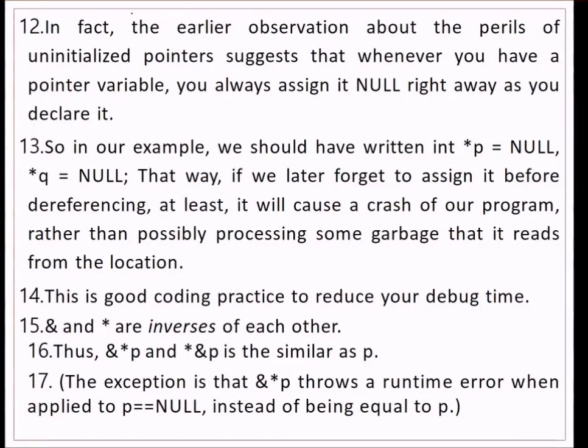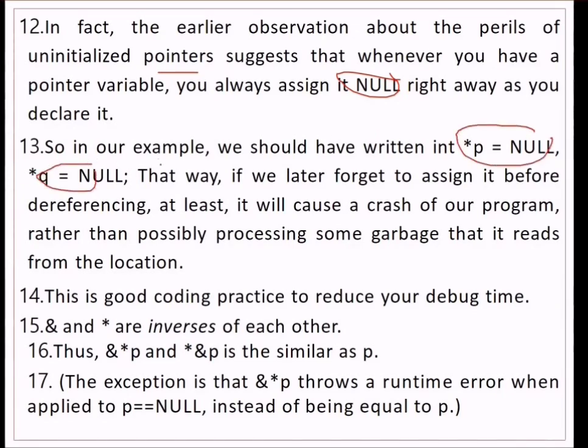The earlier observation about uninitialized pointers suggests that whenever we have a pointer variable, you should always assign it null right away as you declare it. As in our example, we should have written star p equal to null or star q equal to null.